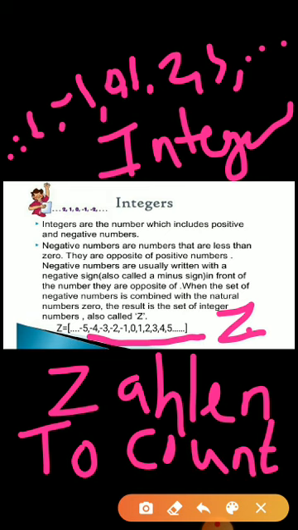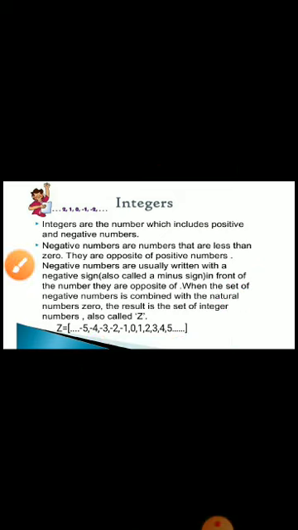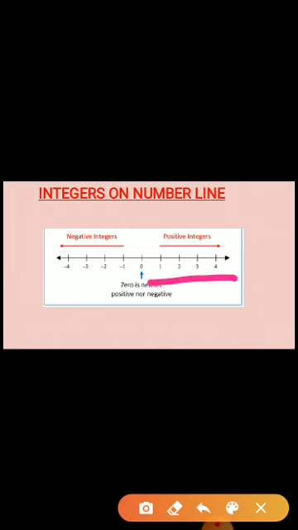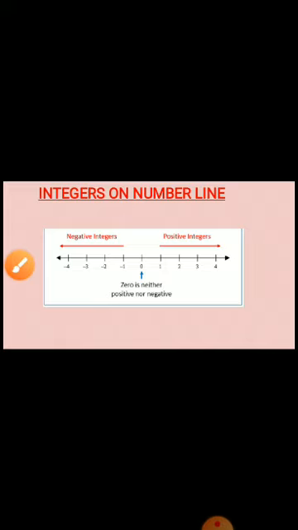So the integer set is denoted by Z. It comes from Zahlen, a German word whose meaning is to count. Okay, so that was your integer set. Again, your integer set is represented on the number line. The numbers towards your right of 0 are positive. Numbers towards the left of 0 are negative. Okay. So till this you have studied.